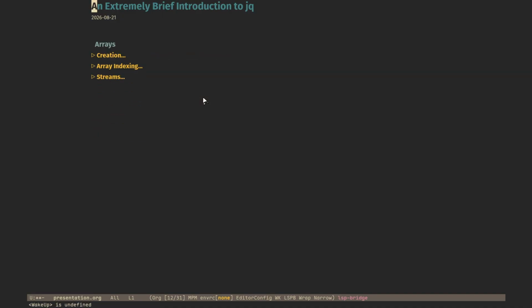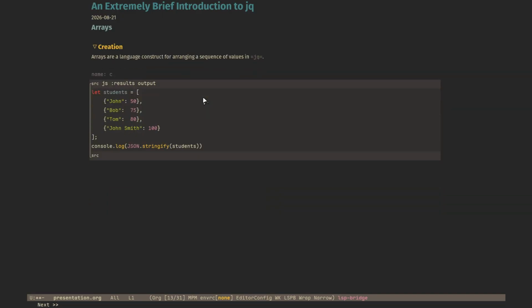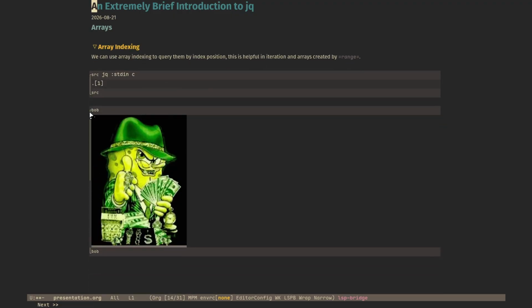Next, we have arrays. Arrays are a language construct for arranging a sequence of values in JQ. So here we have an array of objects. Let's make it into JSON. There we have it. Don't worry about the JavaScript. It's just what I need to pass JSON and org to JQ. Otherwise, I wouldn't do it.